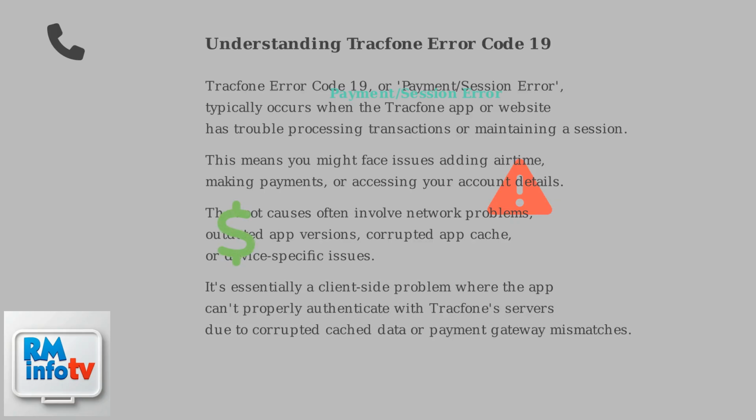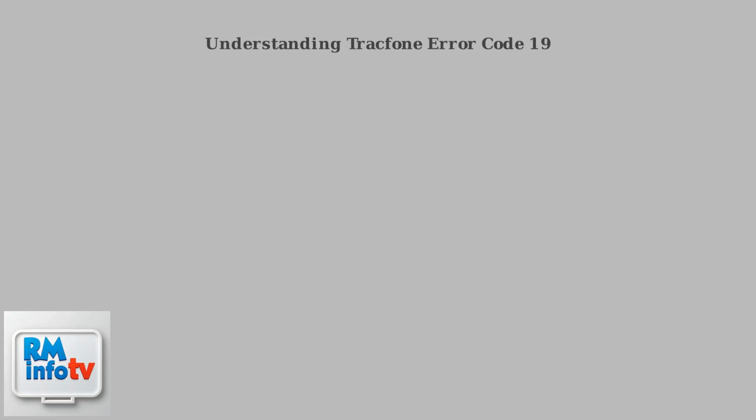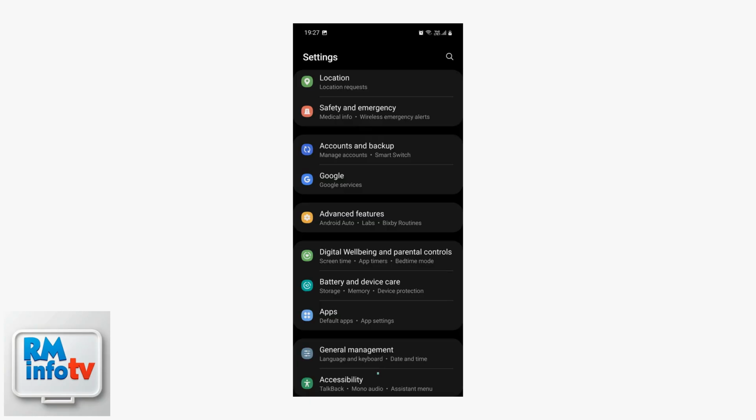It's essentially a client-side problem where the app can't properly authenticate with Tracfone's servers due to corrupted cached data or payment gateway mismatches. Common triggers include poor connectivity, simultaneous logins, or app bugs, especially on older devices. Here's how to fix error code 19.